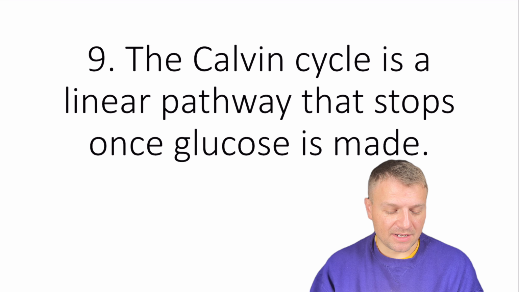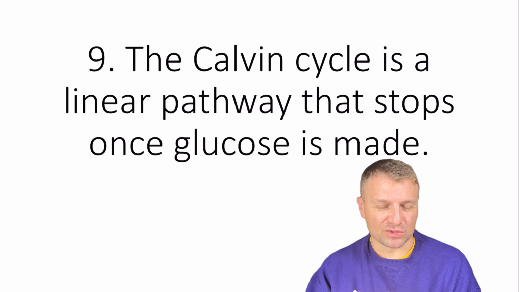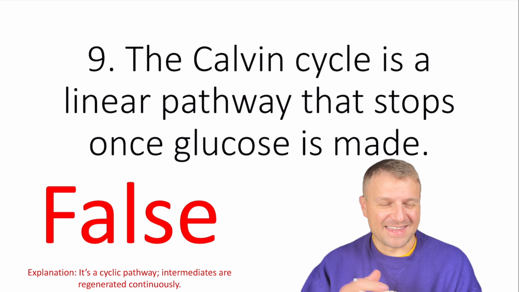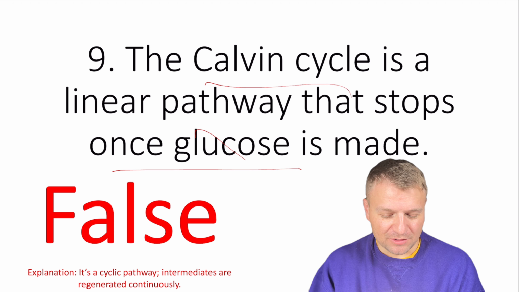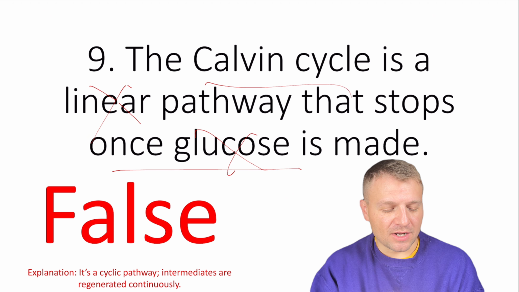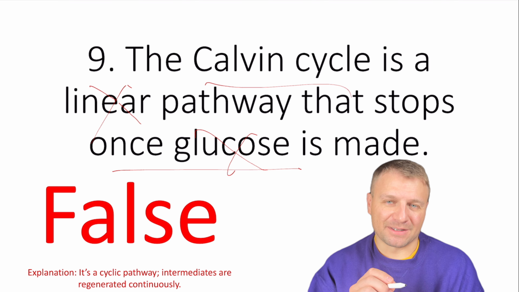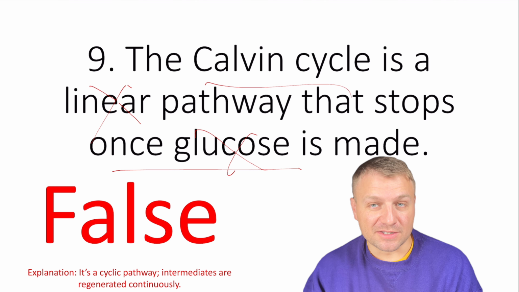Number 9, the Calvin cycle is a linear pathway that stops once glucose is made. Is this true or false? Again, now that we've been over this a couple times, you should understand that the Calvin cycle isn't going to make glucose. That's the first mistake, but it's also not a linear pathway. It's a cyclic pathway. So there's basically 2 reasons why this is false.